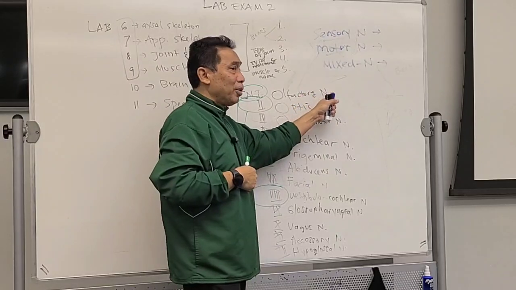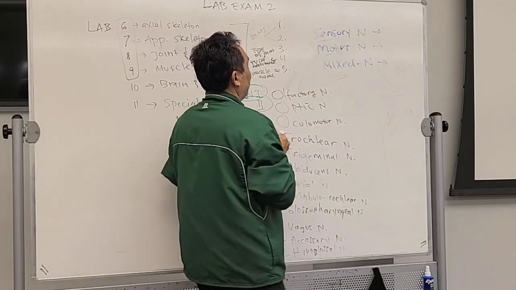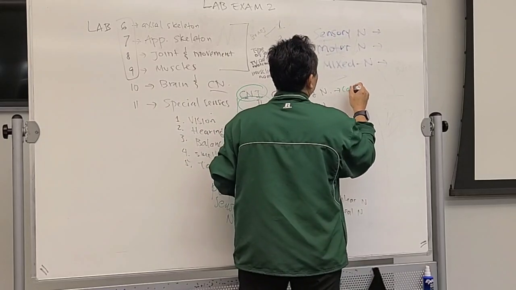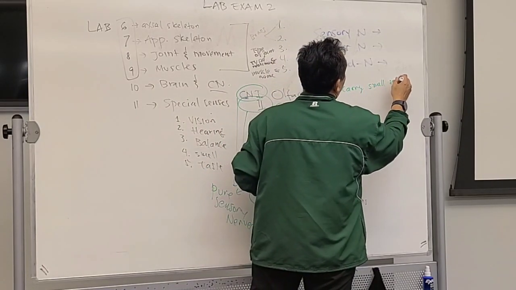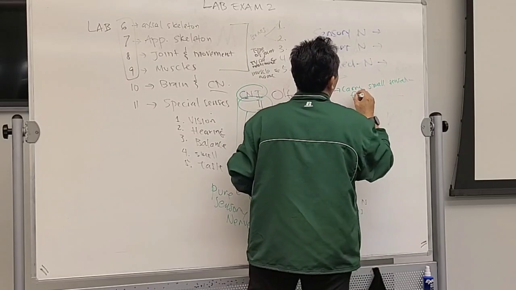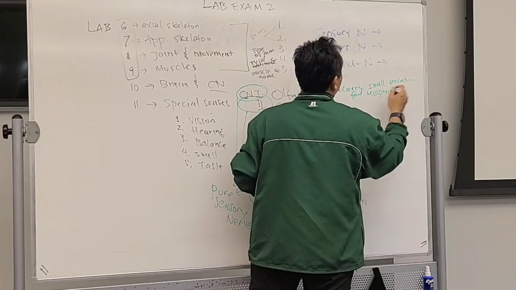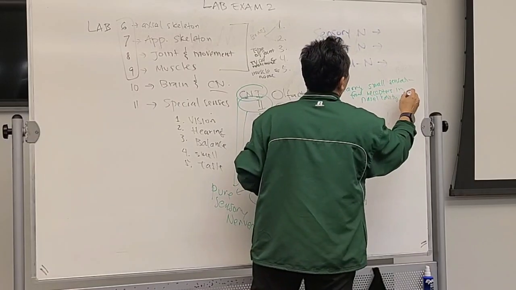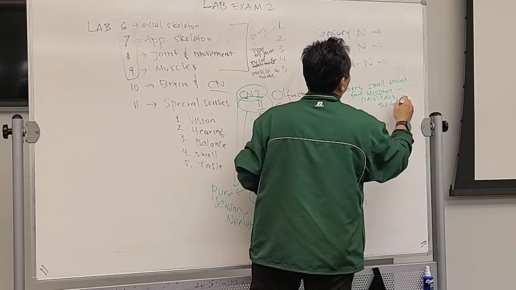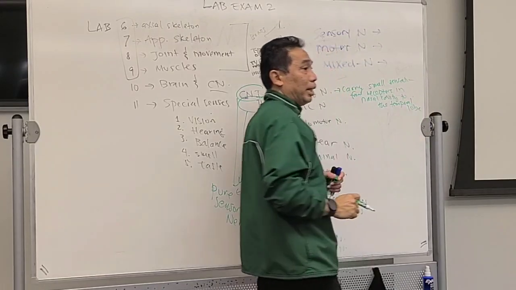So this one carries smell sensations from receptors in the nasal cavity to the temporal lobe. Get it?